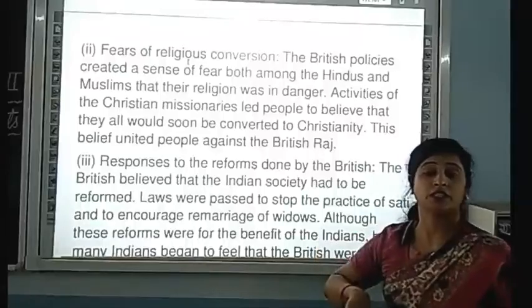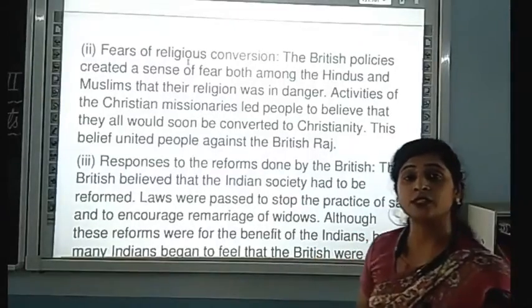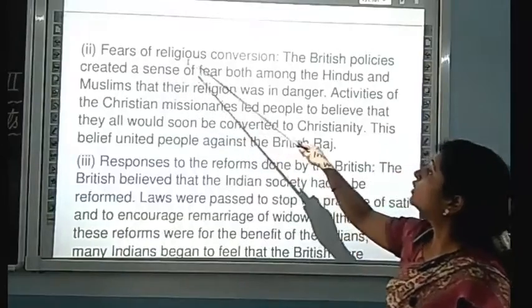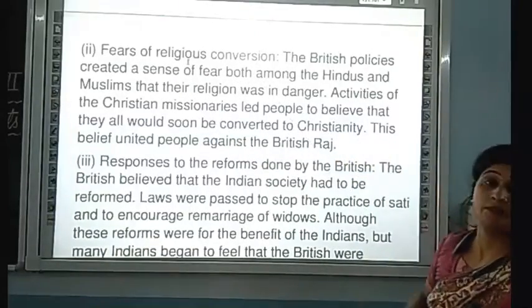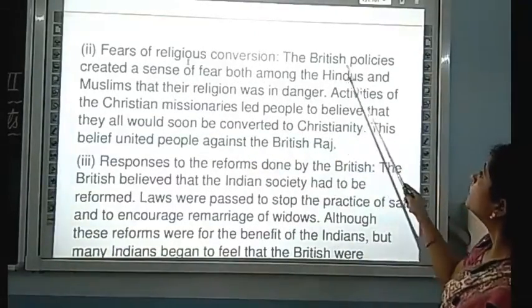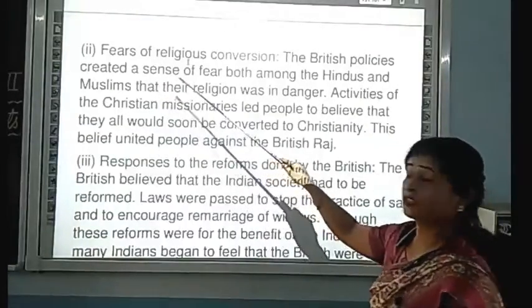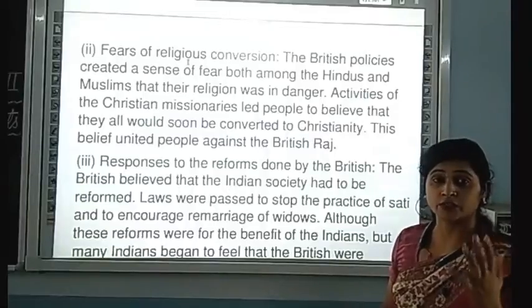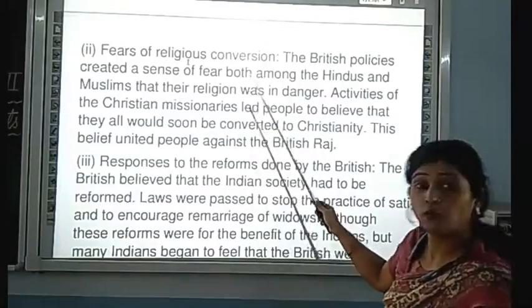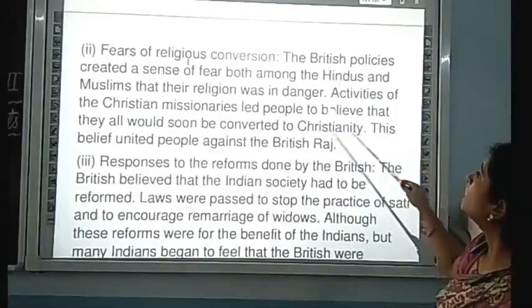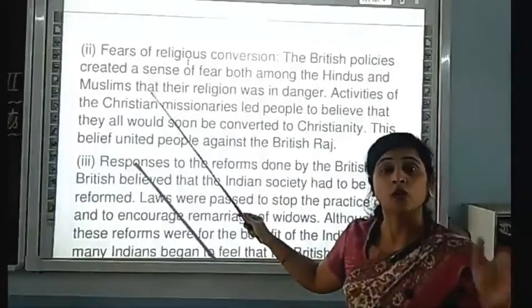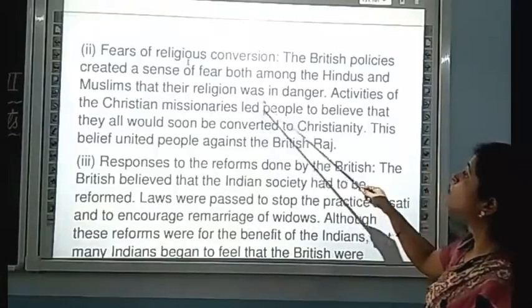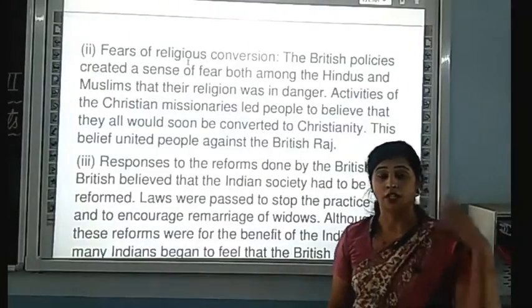Now we are discussing the second point. What is the second reason of the social and religious causes? Fears of religious conversion. There is a problem. The British policies created a sense, the policies that the British made created a sense. They gave the people a fear, they frightened them. Both among the Hindus and Muslims, both were very much afraid of the policies of the Britishers. Their religion was in danger.